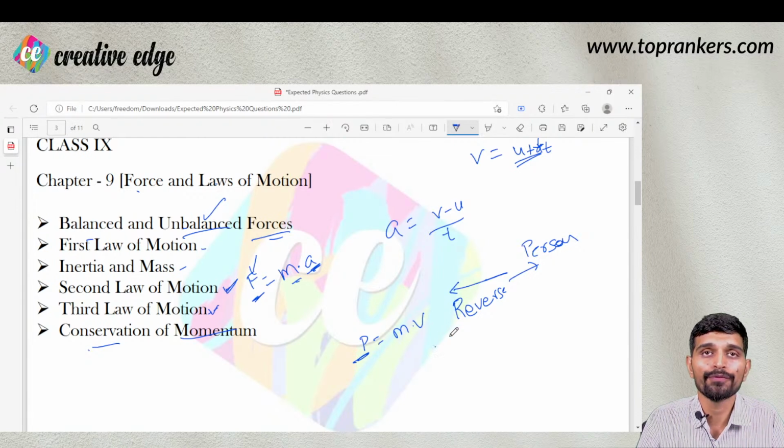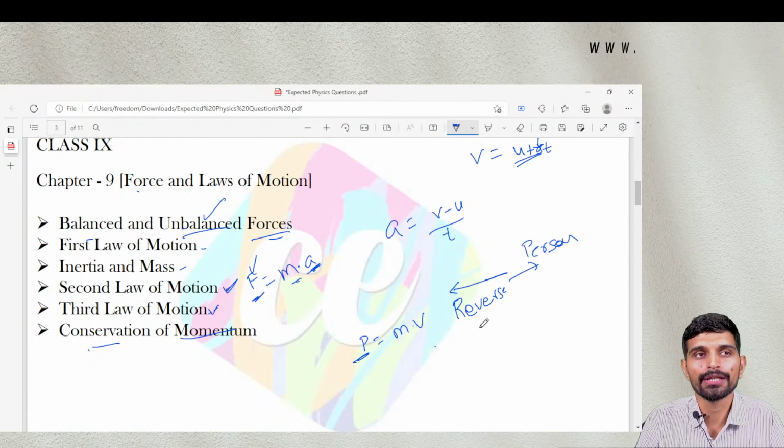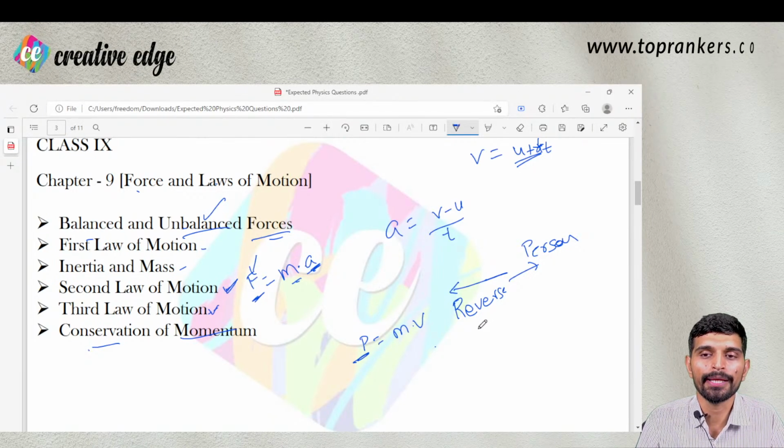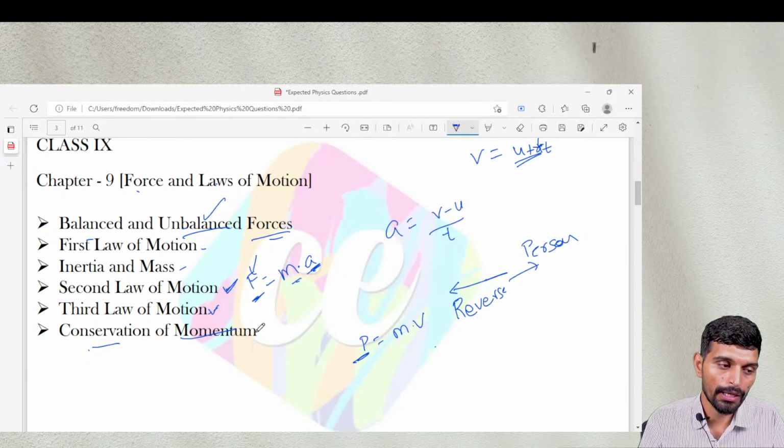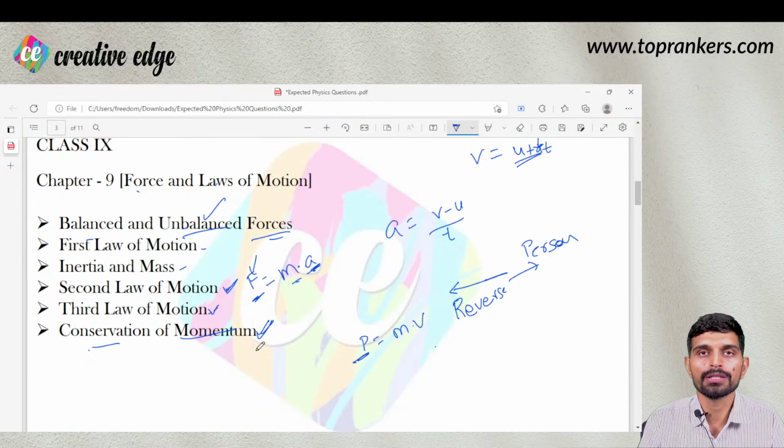So momentum before application of force and momentum after application of the force remains the same. If an object was in motion and brought to rest, the force is applied in the opposite direction, or the momentum is in the opposite direction, right? So there could be a question on conservation of momentum as well.